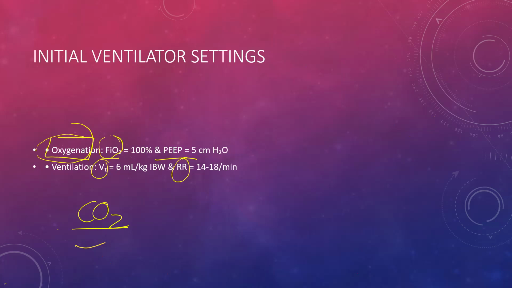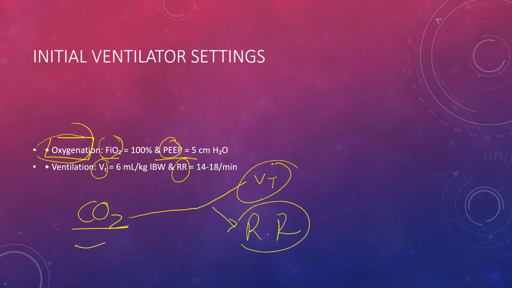Keep these things in mind, that is very high yield. Again, it is worth repeating: oxygenation is determined in a ventilator by FiO2 and PEEP, while the CO2 is determined by tidal volume and respiratory rate.